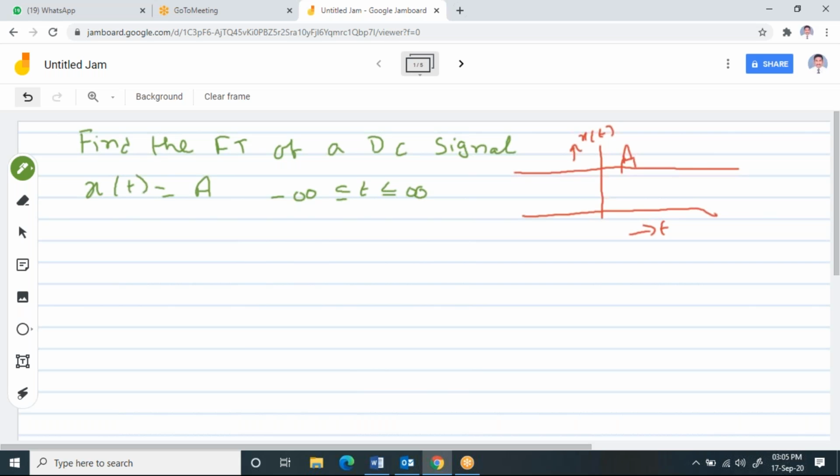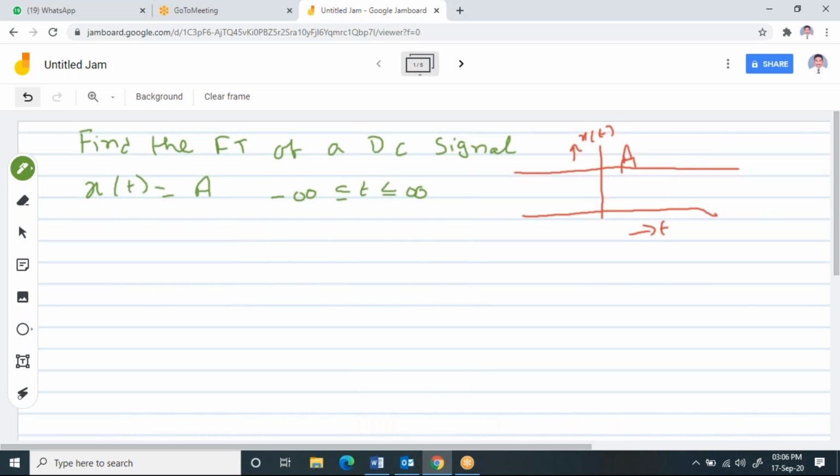Now, here you should understand an important point. Whenever you are going to apply Fourier transform to any given signal, first you need to check whether the given function or signal satisfies the Dirichlet conditions or not. If it is not satisfying that condition, then we need to think how to solve it. So in this example, you will understand whether the convergence of this signal exists or not.